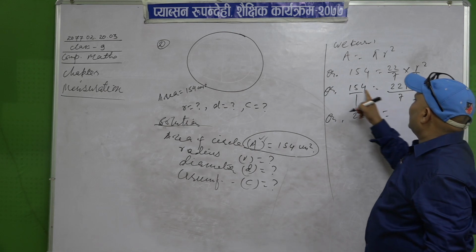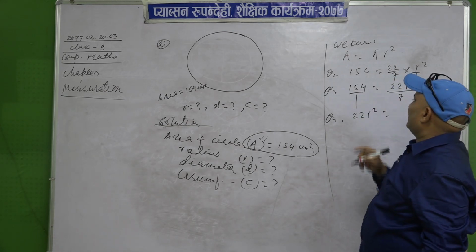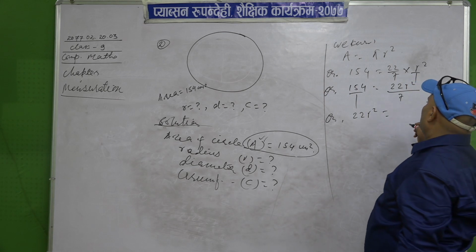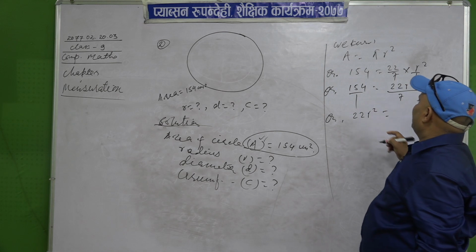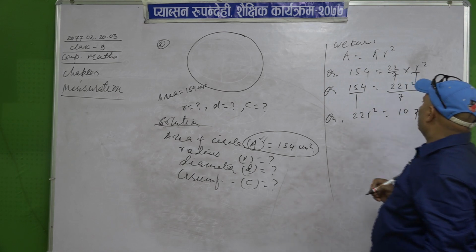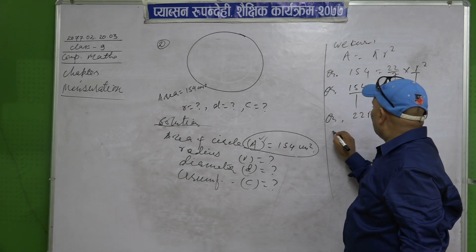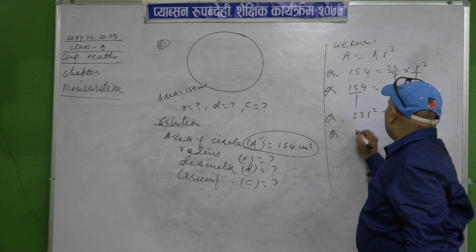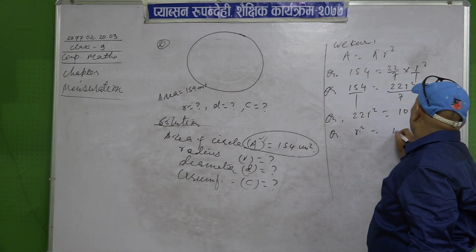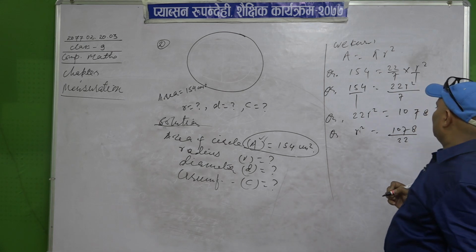Then r square is equal to 1078 divided by 22.